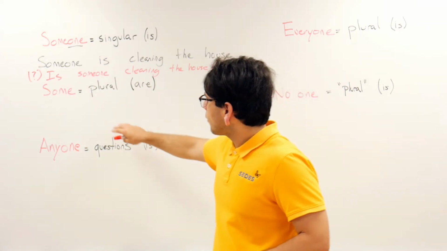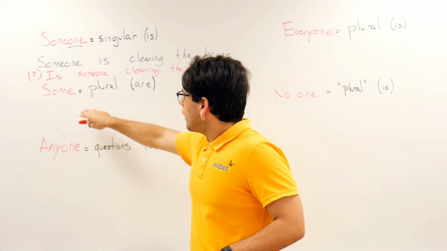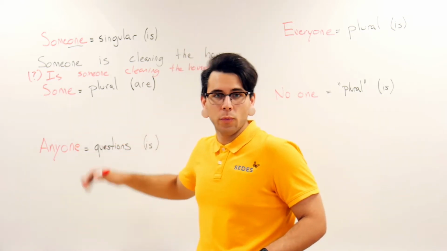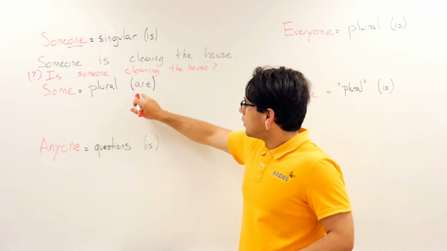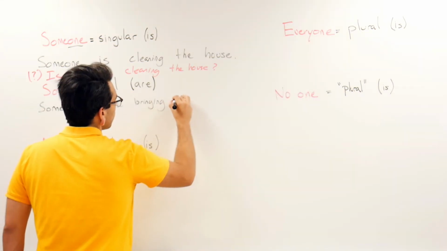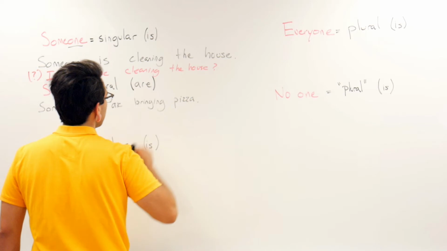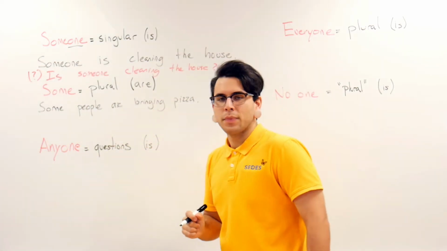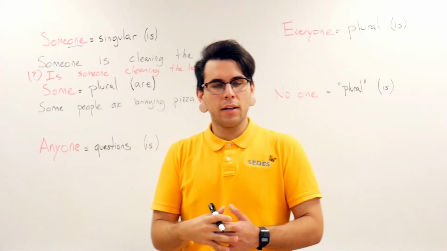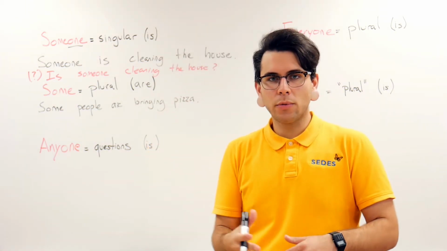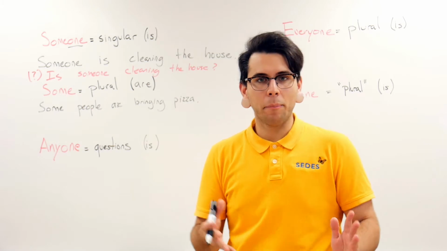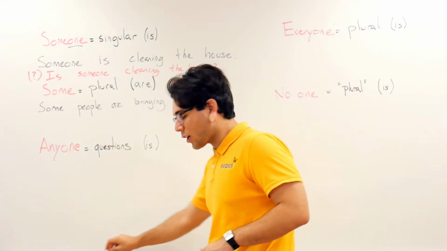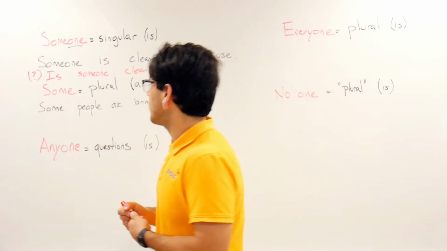So next we'll have the word some. Whenever you use some, you want to talk about people in plurals or more than one person. And usually you use the verb to be of are. So here, the example I'm writing is some people are bringing pizza. That means you know that more than one person is bringing pizza, but you don't know their names or you don't know how many, but you know some people, so more than one person.